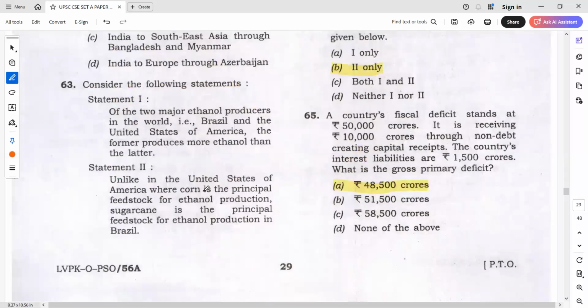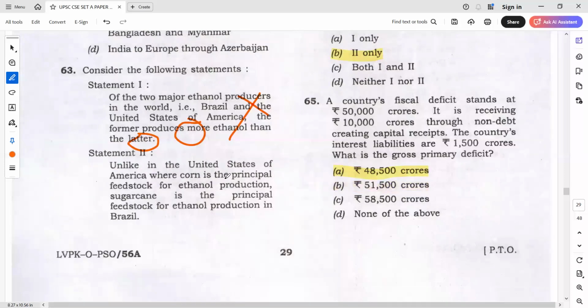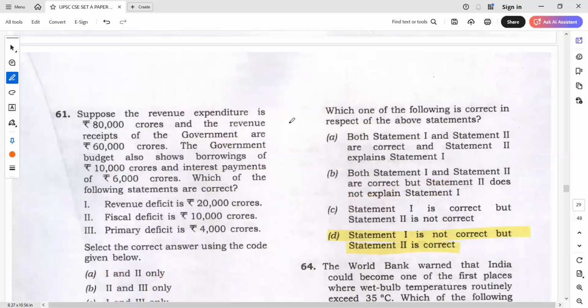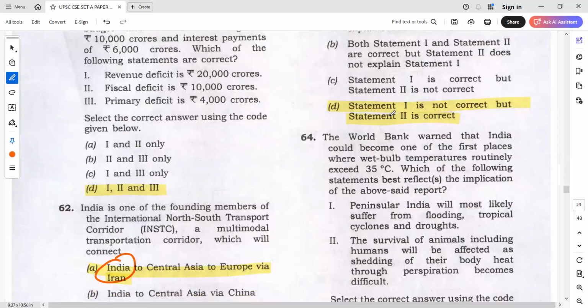And in this, what is the comparison statement here? Tell me, which is a comparison statement? In 2 major ethanol producers in the world, Brazil and the United States of America, the former produces more ethanol than the latter. Obviously, it's a comparison statement. You can eliminate. And here, unlike United States of America, where corn is the principal, and we already know Brazil is known for which production? Brazil is known for sugar. Okay, so more or less students know that. So you went with statement 1 is not correct, statement 2 is correct.